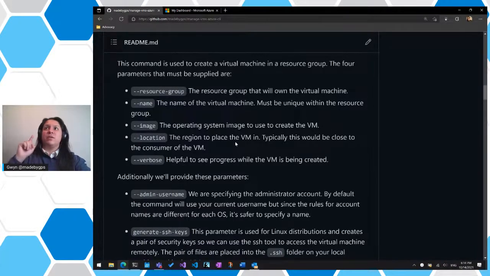Now, do keep in mind, when you are using a resource group, it has a location to it. So, for example, mine was usually East US 2. But the resources that live inside of those groups don't necessarily have to be in that same location. The location of a resource group really only tells you where the metadata is going to live, which is important for you to know. But again, they could be in different locations, which is why you get the option to specify this.